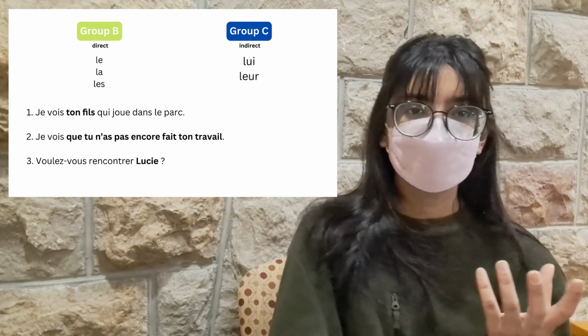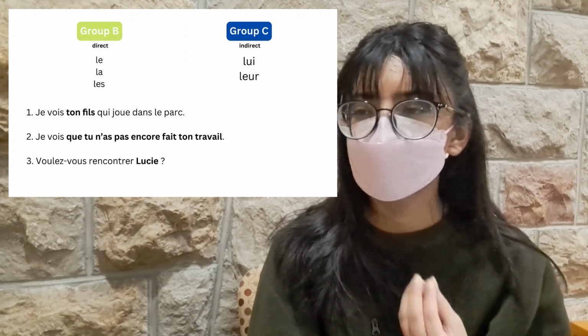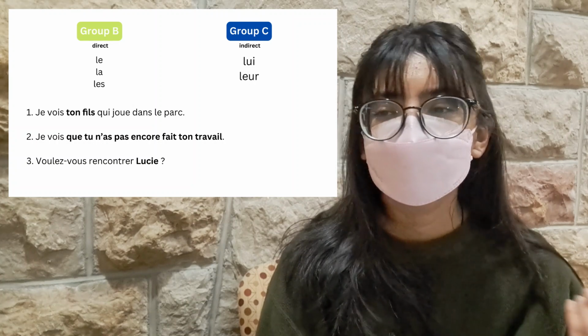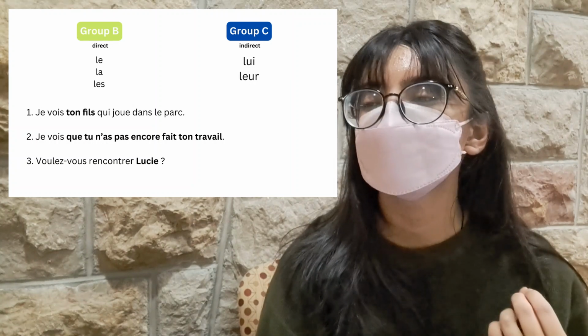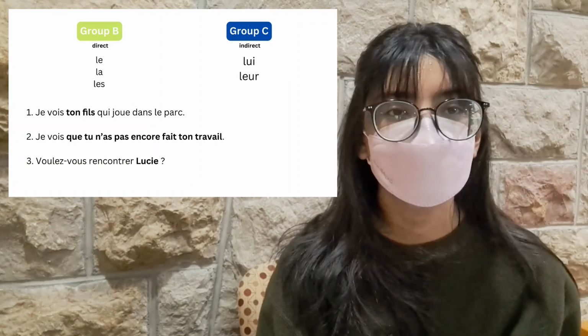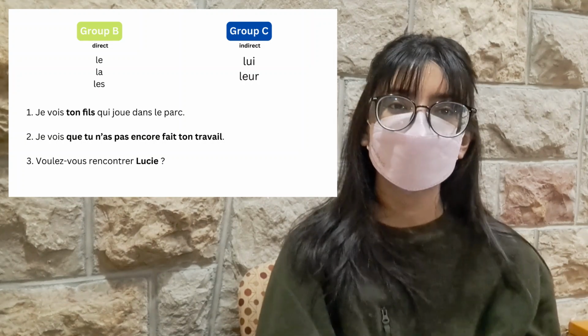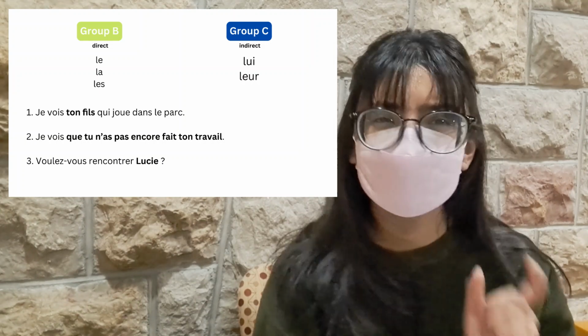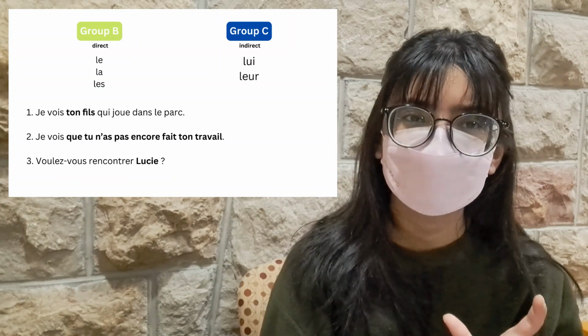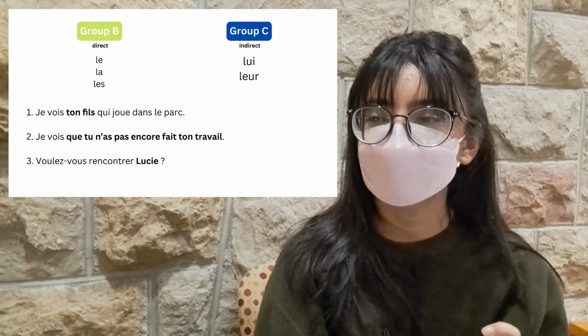So, time to think. Would you say, je lui vois jouer dans le parc? Or would you say, je le vois jouer dans le parc? Which one do you think sounds more right? And also, which one do you think would replace ton fils? That is a very big question.